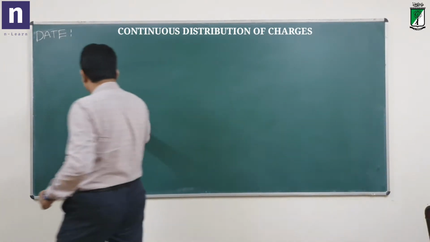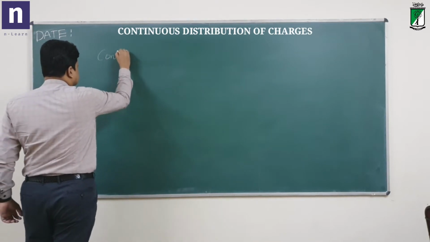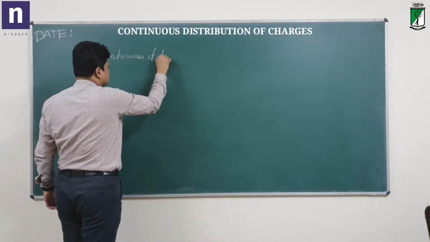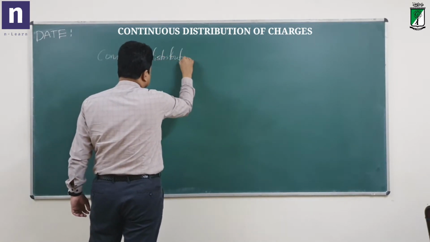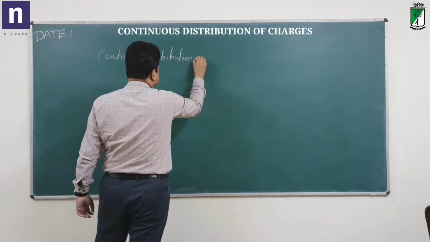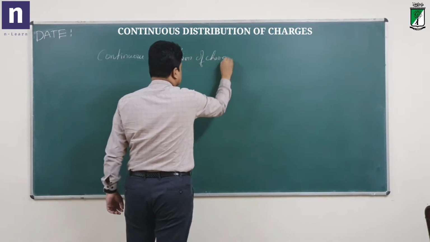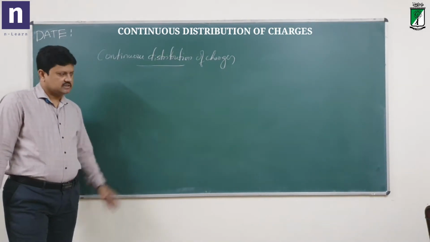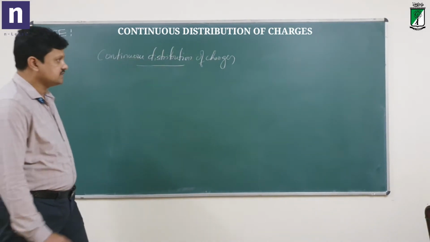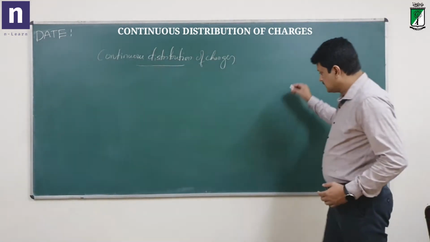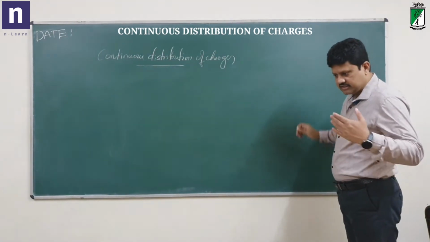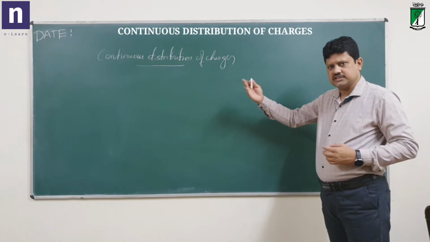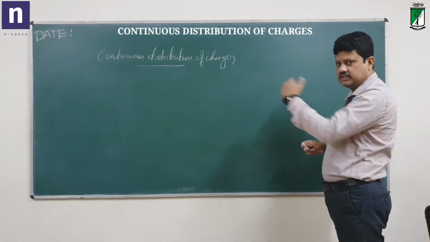So that is where we come across another important topic here, that is continuous distribution of electric charges. There are 3 different cases in continuous distribution of charges. That is, maybe there is a distribution along the length. In a thin wire, along the length of it, there is a distribution of charges. That is a continuous distribution of charges along the wire.